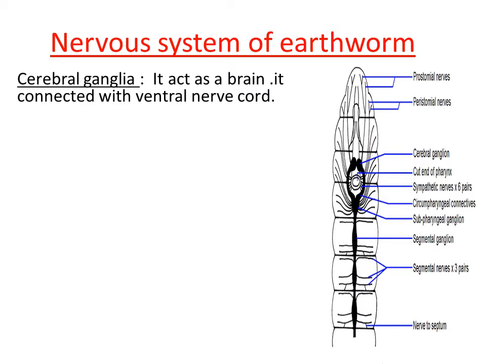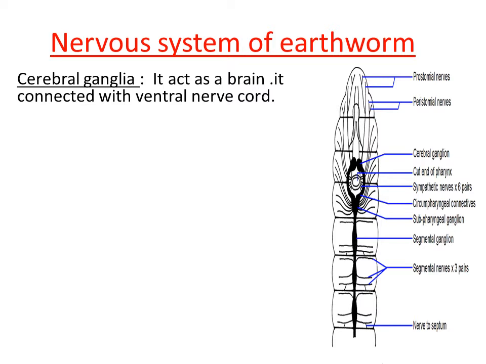That structure is called the nerve cord, right? The nerve cord is connected to the nerves, so that it forms a network throughout the body to collect any kind of stimuli signal from the sense organs, right? So the nerve cord present on the ventral surface is directly connected with the cerebral ganglia.